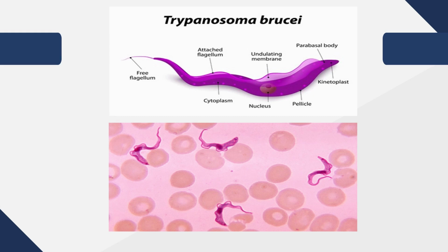This is the schematic diagram of Trypanosoma brucei. Here is the free flagellum. Here the flagellum is attached to the body. This is the undulating membrane. We can see the other cellular structures and the presence of Trypanosoma in blood. These are RBCs, and we can see Trypanosoma brucei acting as a blood pathogen.